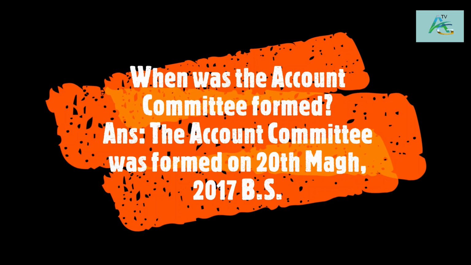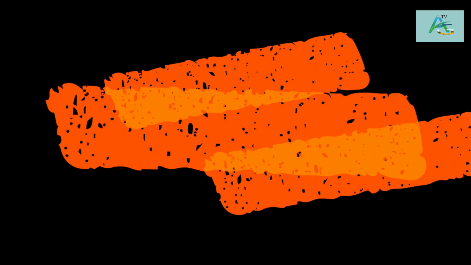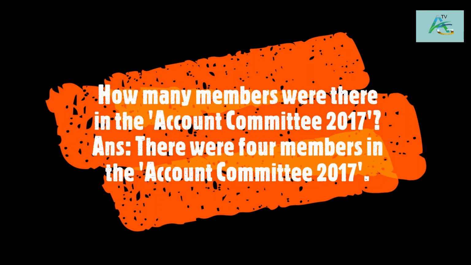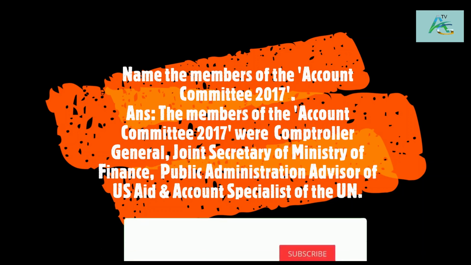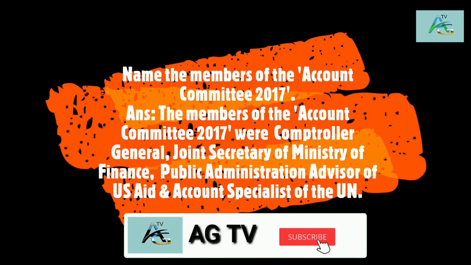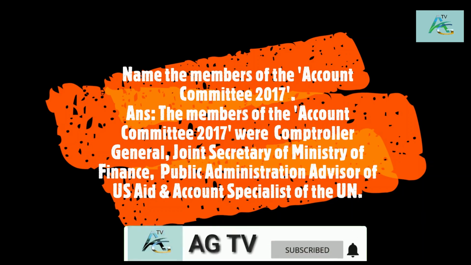When was the Account Committee formed? The Account Committee was formed on 20th March, 2017 BS. How many members were there in the Account Committee 2017? There were 4 members in the Account Committee 2017. Name the members of the Account Committee 2017. The members of the Account Committee 2017 were Controller General, Joint Secretary of Ministry of Finance, Public Administration Advisor of USAID and Account Specialist of the UN.